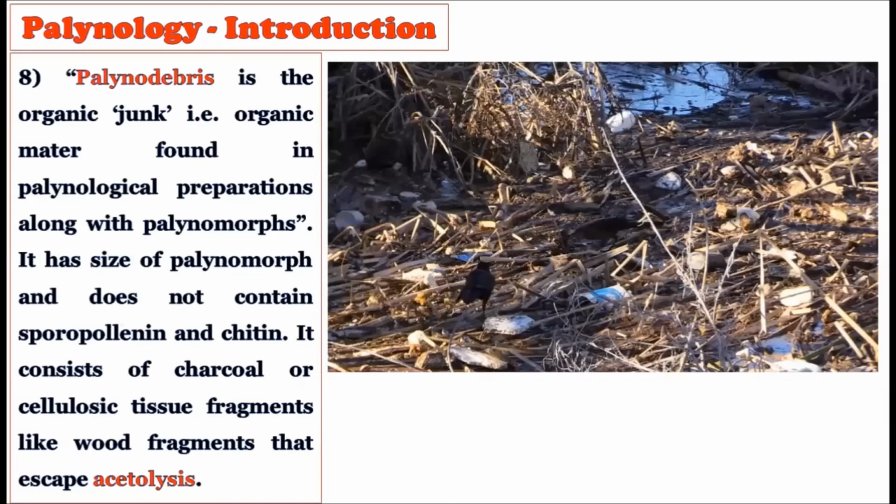Okay, see, the 4th one is palynodebris. The 8th branch belonging to palynology is palynodebris, which is the organic junk or organic matter found in palynological preparations along with the palynomorphs. If you take the organic junk, or whatever organic matter remained there, and whatever spores or pollen grains are present in this organic matter, the study of these spores or pollen grains comes under palynodebris.